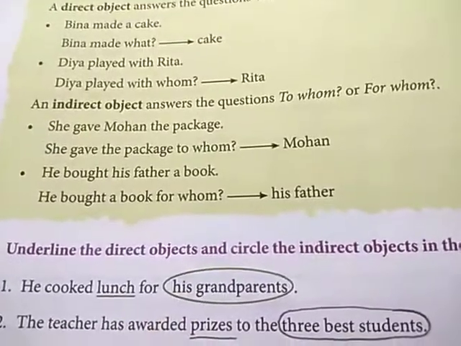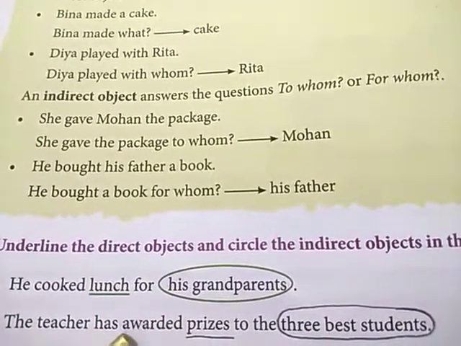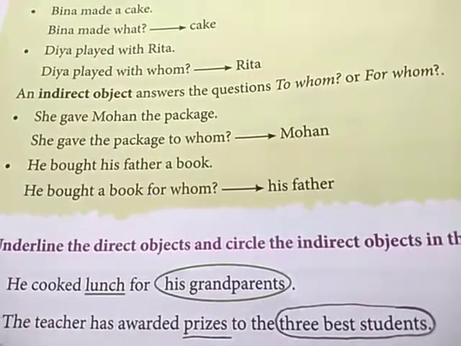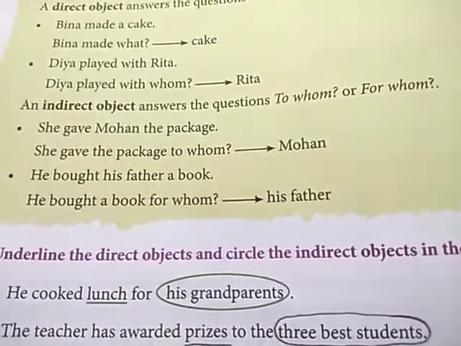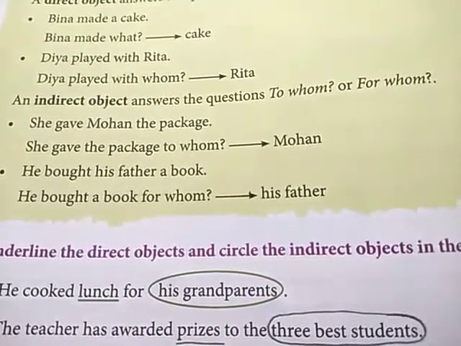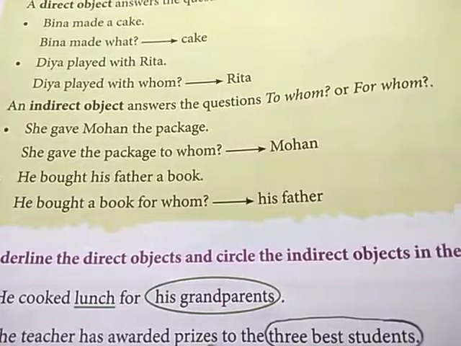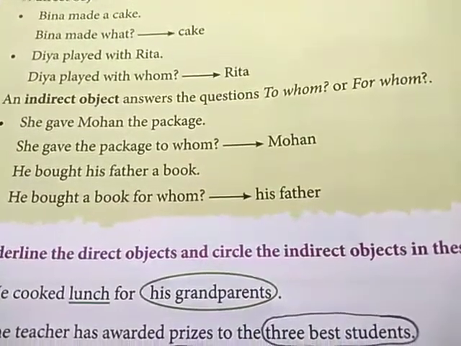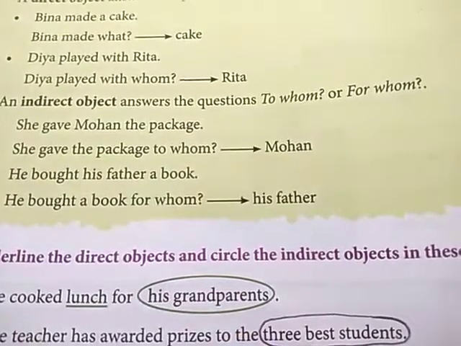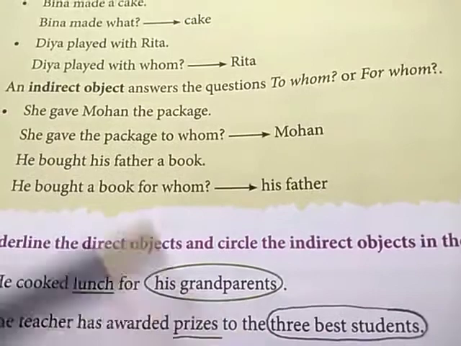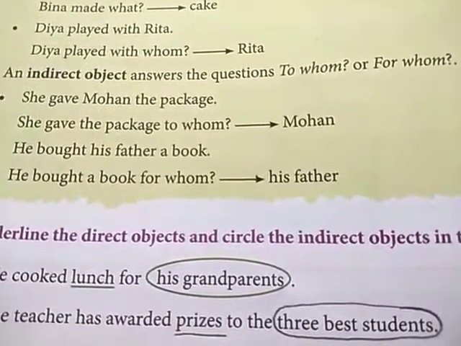Clear? So next one. The teacher has awarded prizes to the 3 best students. Here the direct object is prizes. What did the teacher award? The answer for what is prizes. To whom did the teacher award? To the 3 best students. So you have to circle the 3 best students because it is answering the question to whom. Like this you need to do the rest by yourself.